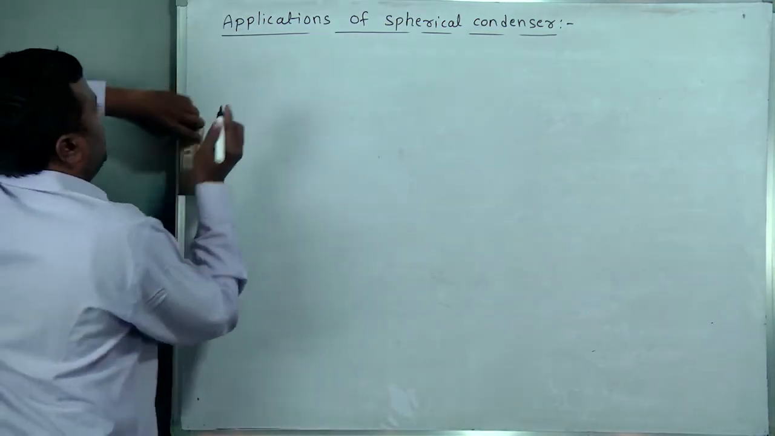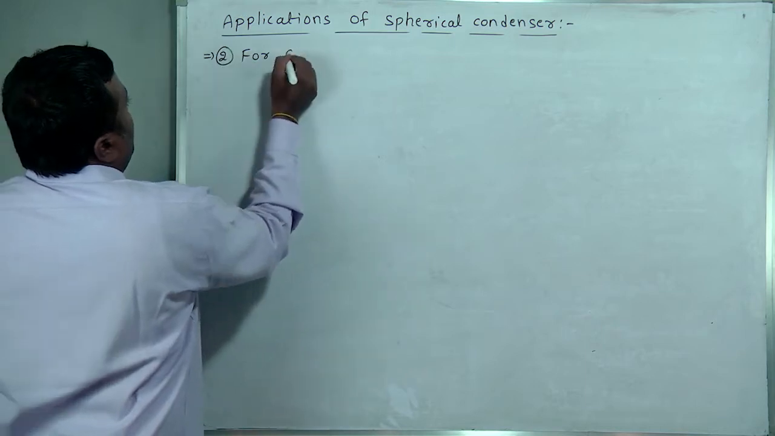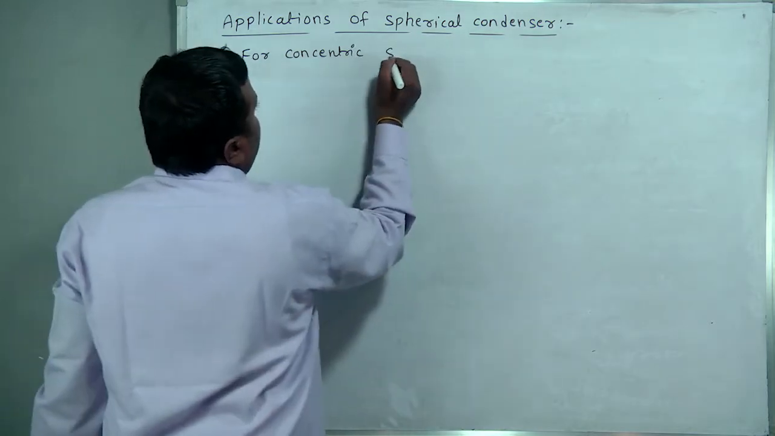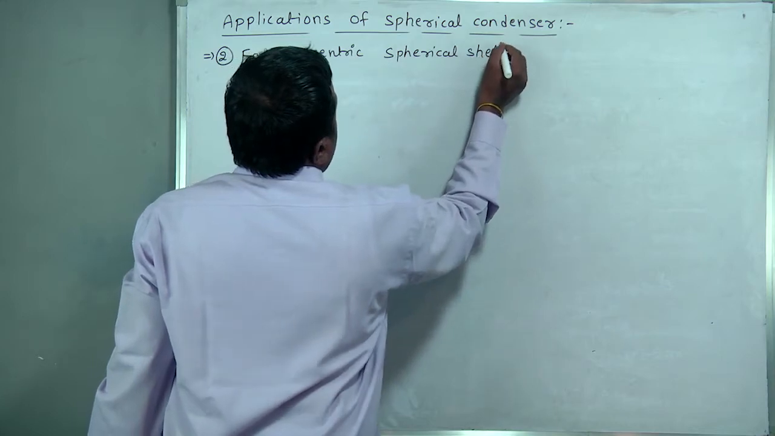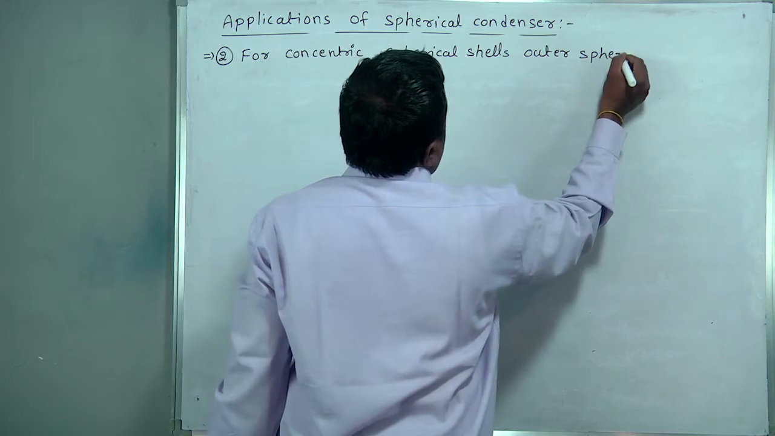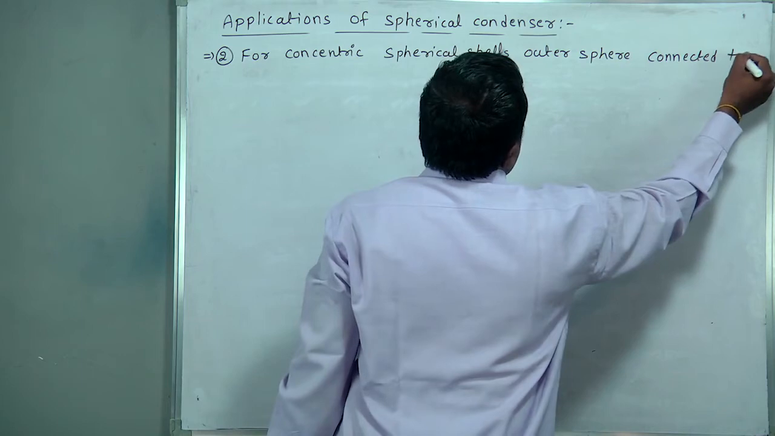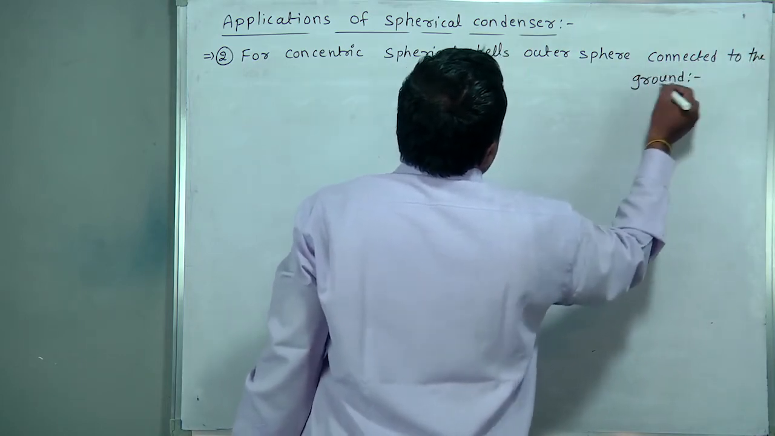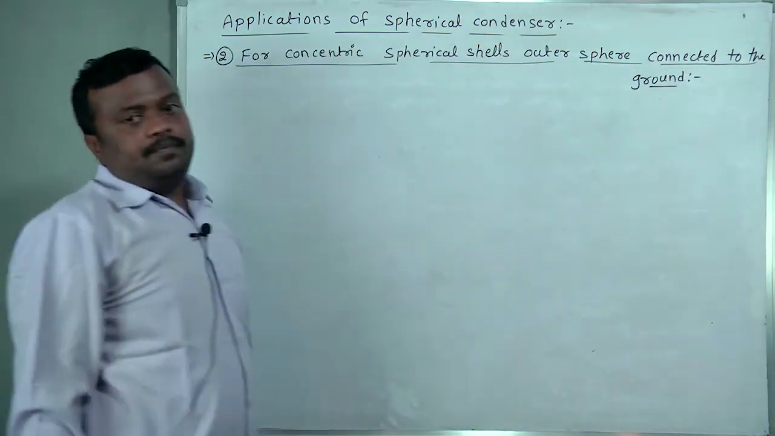The second one is, for concentric spherical shells, with the outer sphere connected to the ground.